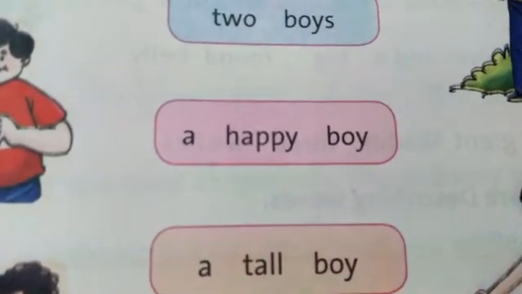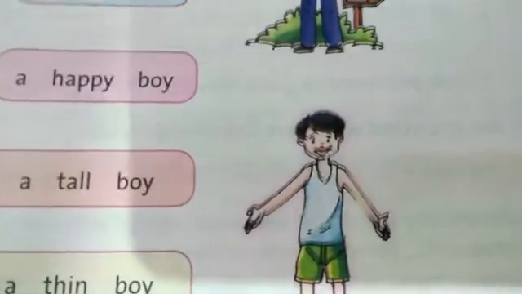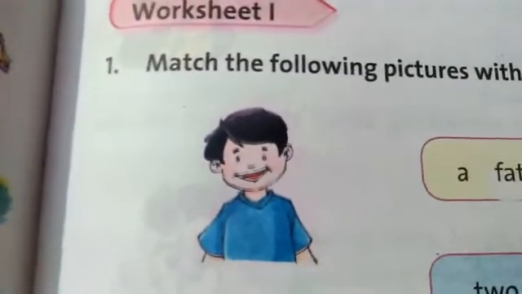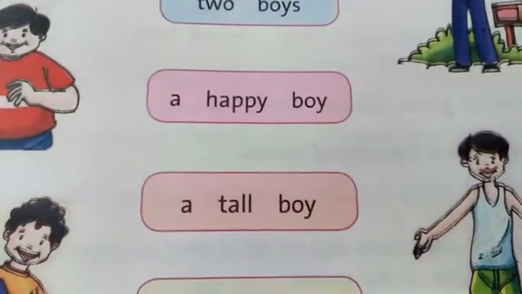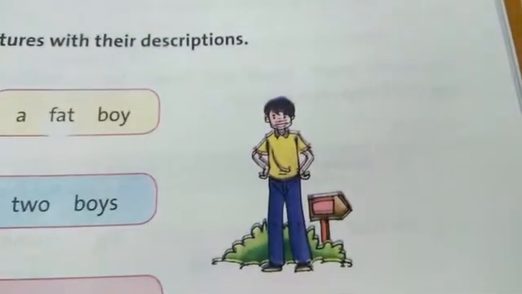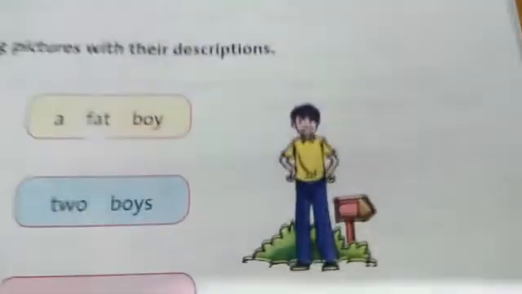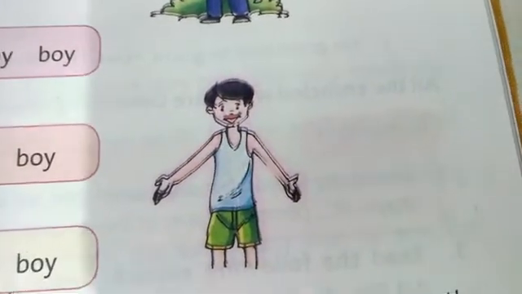When we say a happy boy, it means a boy who is happy. Look at this. He is looking happy, isn't he? Okay. A tall boy. When we say that, it means a boy who is tall. Look at this picture. He is looking tall. It means he is a tall boy. A thin boy. And he is a thin boy.